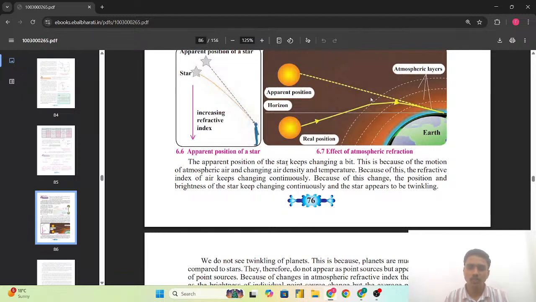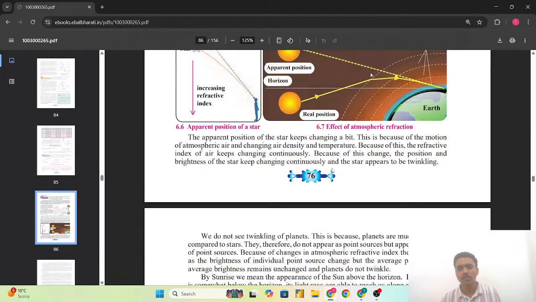This is because of the motion of atmospheric air and changing air density and temperature. Because of this, the refractive index of the air keeps changing continuously. Because of this change, the position and the brightness of the star keep changing continuously and the star appears to be twinkling. The atmospheric factors, that is the air density, temperature and many more, also affect this.